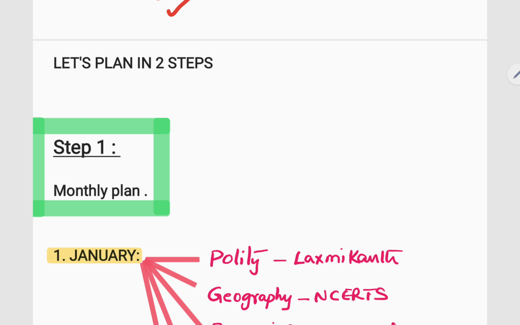Now let us see how our plan works out. We will discuss in 2 steps. In step 1, we will see how the syllabus should be scheduled in a month, and we will see in step 2 the weekly plan. Okay.